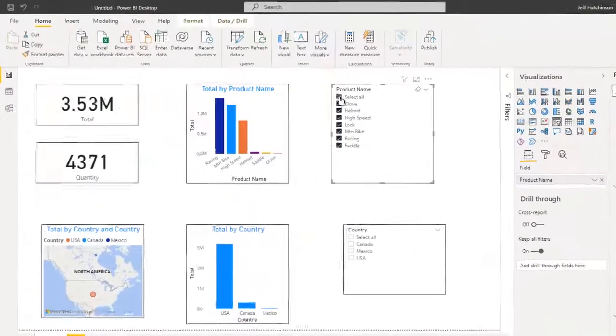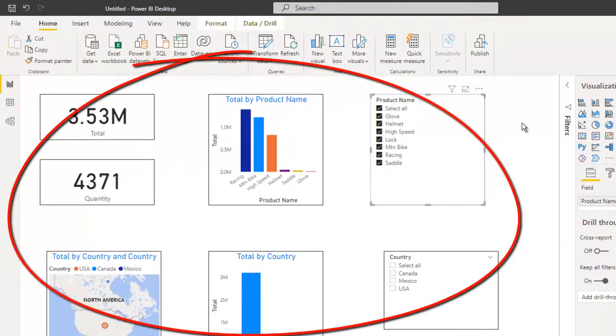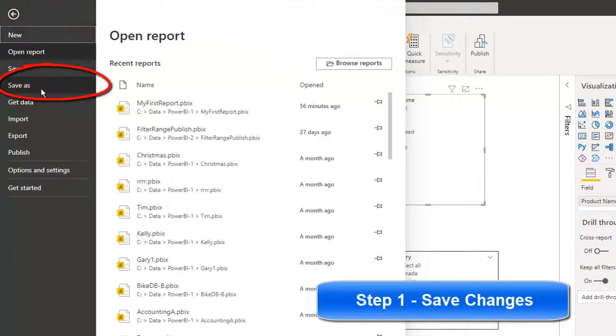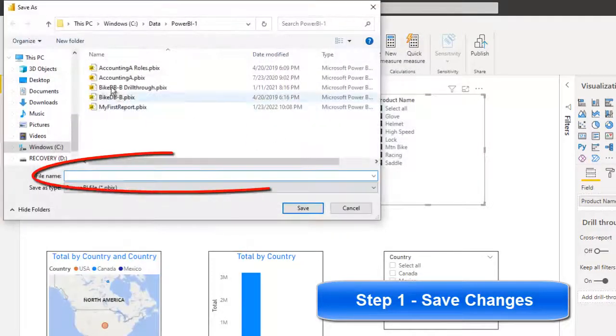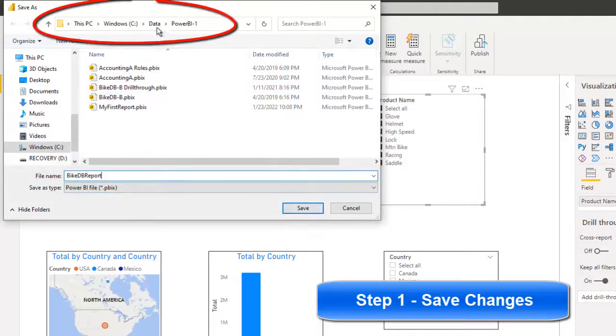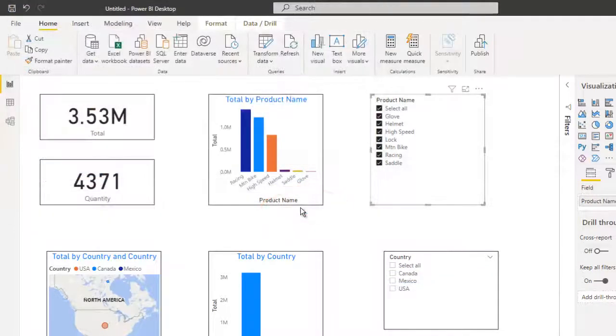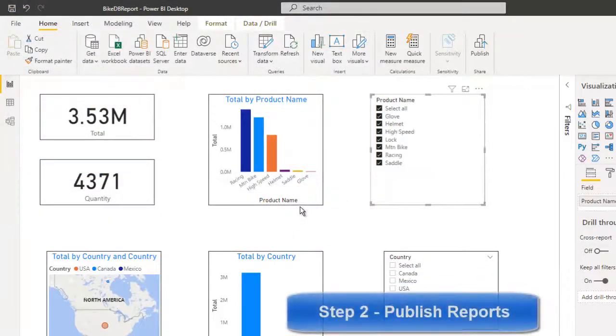So here is our report. We have to save it off first. We're going to go to File, Save As. We're going to call this BikeDB report. Save it in the data folder and the Power BI-1 folder. Choose Save. And now we're ready to publish.